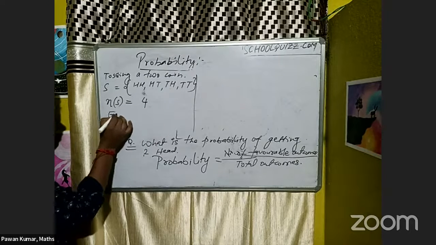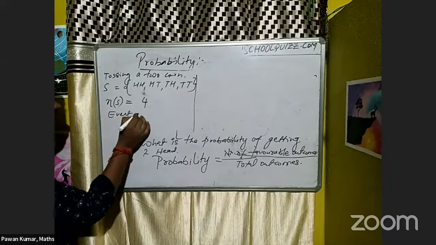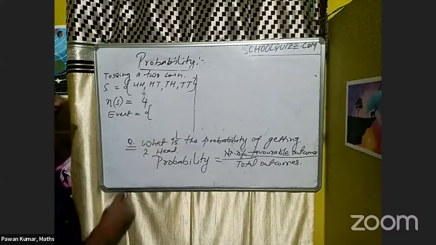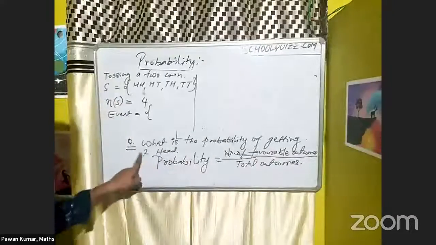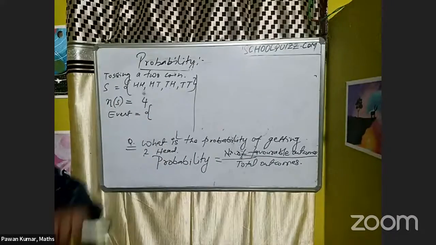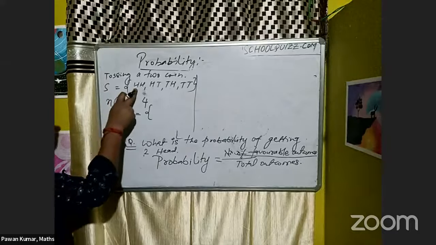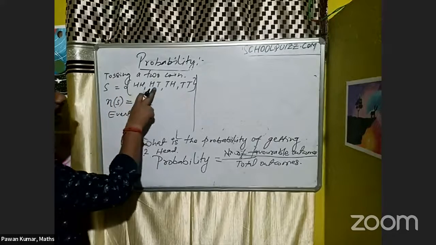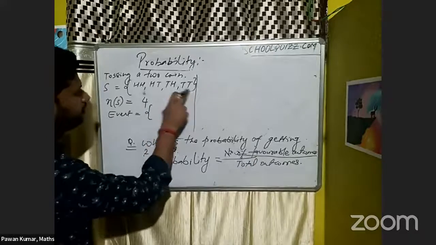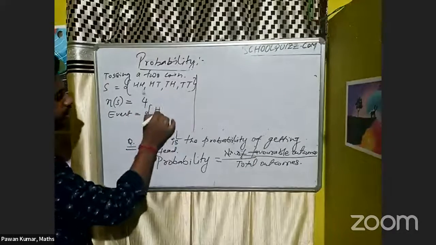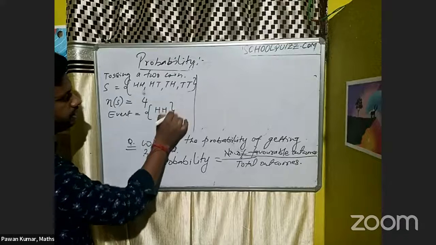Then event. What is the event in it? Event, sample space. Correct. So what they are saying is, what is the probability of getting 2 heads? So here only one outcome gives 2 heads, only this one. Here one head and one tail. Here also one tail and one head. And both are tails. So what is the probability of getting 2 heads? So only one is there.